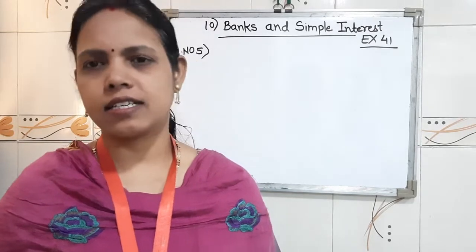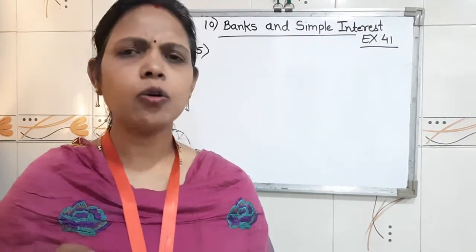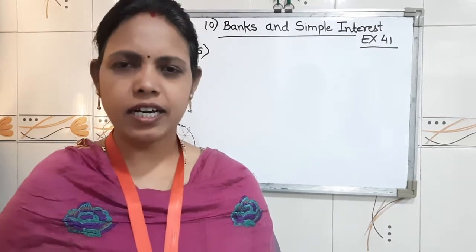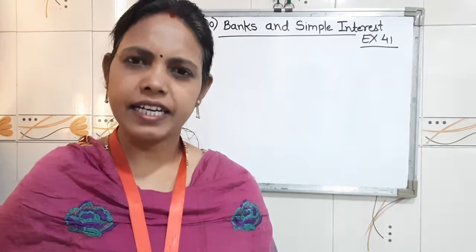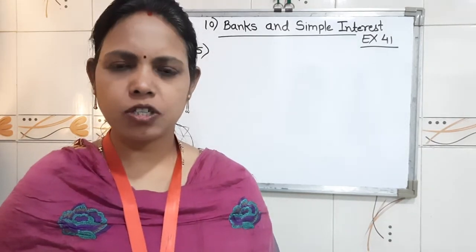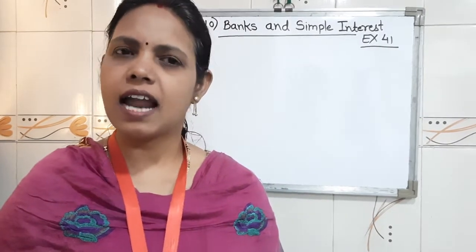All those types we had completed. Today I will only take the names: current account, savings account, the RD, that is recurring deposit account, fixed deposit, and ATM card and debit card. Everything we had completed in our last class.